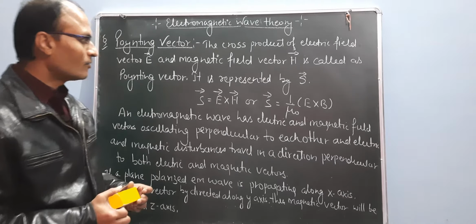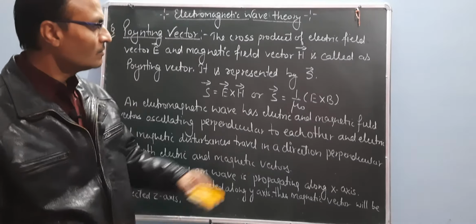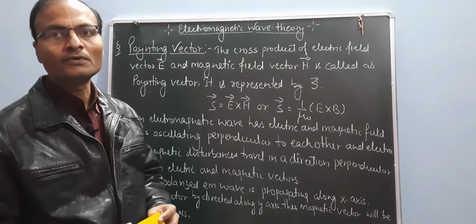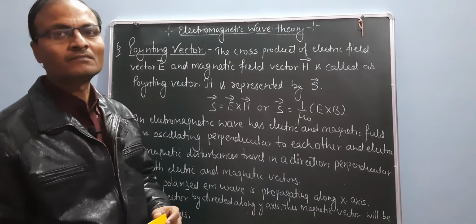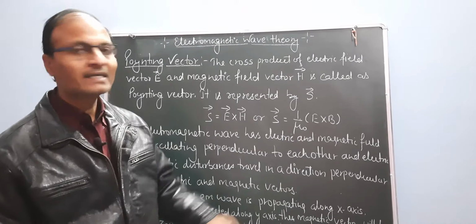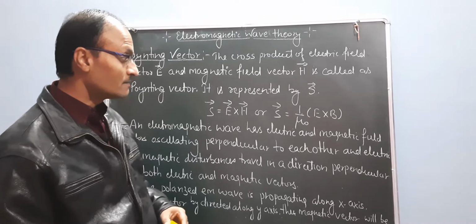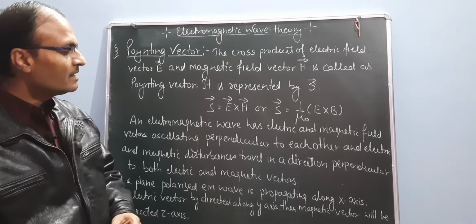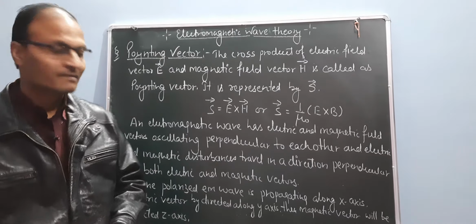Now, according to this equation, S equal to E cross H or S equal to 1 upon mu naught E cross B, because B equal to mu naught into H. Mu naught is the permeability of free space. An electromagnetic wave has electric and magnetic field vectors oscillating perpendicular to each other, and the disturbances travel in a direction perpendicular to both.